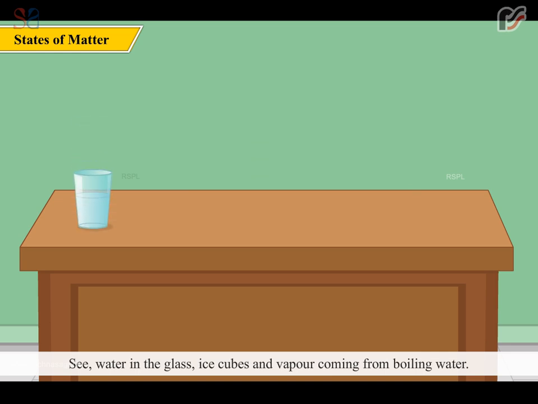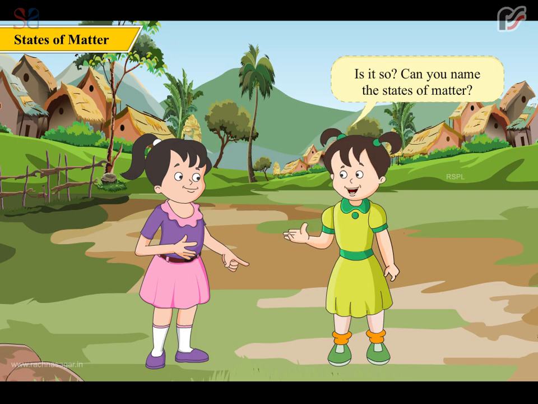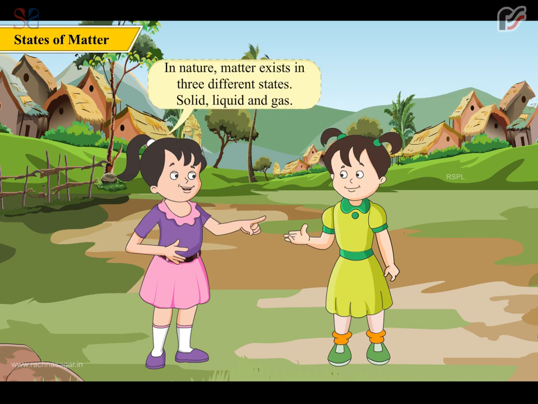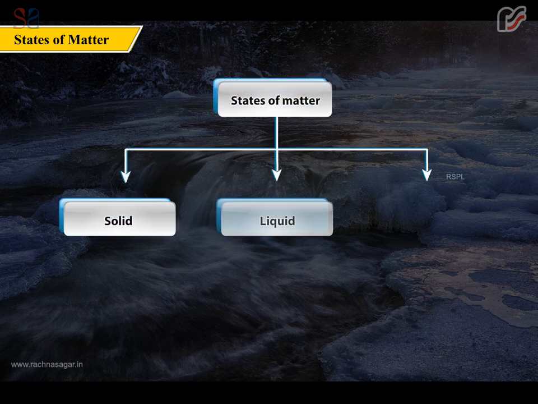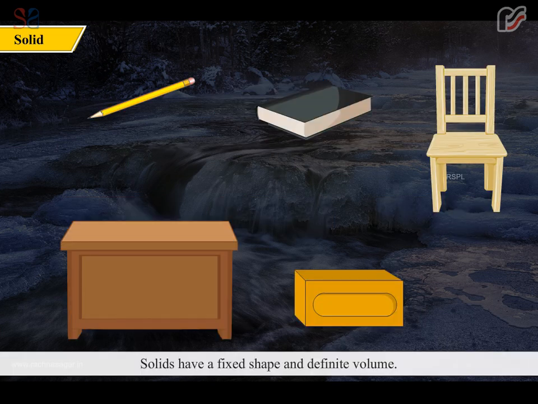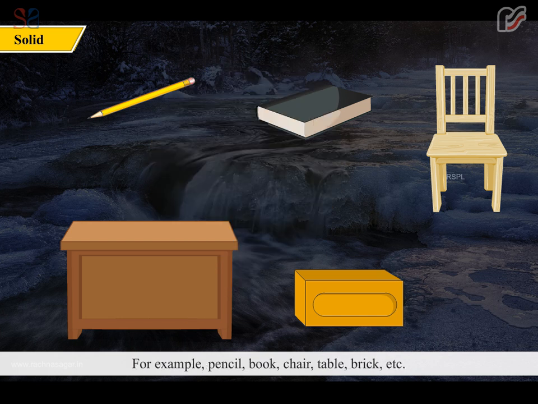See, water in the glass, ice cubes, and vapor coming from boiling water. All these are different states of water. Is it so? Can you name the states of matter? In nature, matter exists in three different states: solid, liquid, and gas. Solids have a fixed shape and definite volume. They occupy space. They do not flow. For example, pencil, book, chair, table, brick, etc.